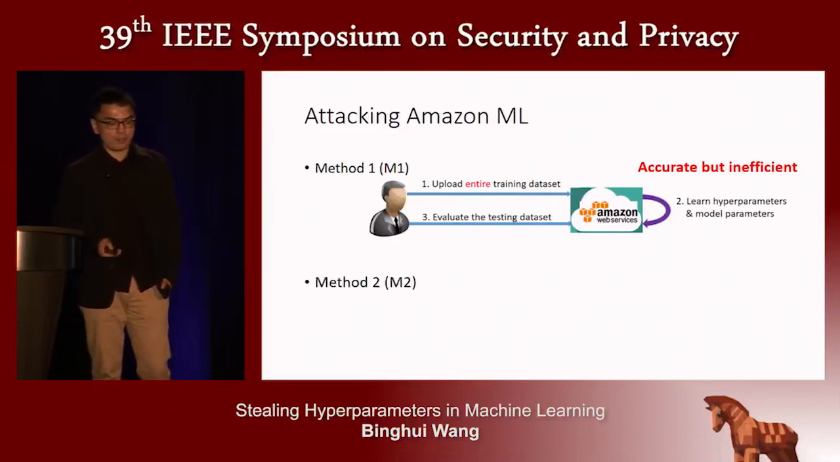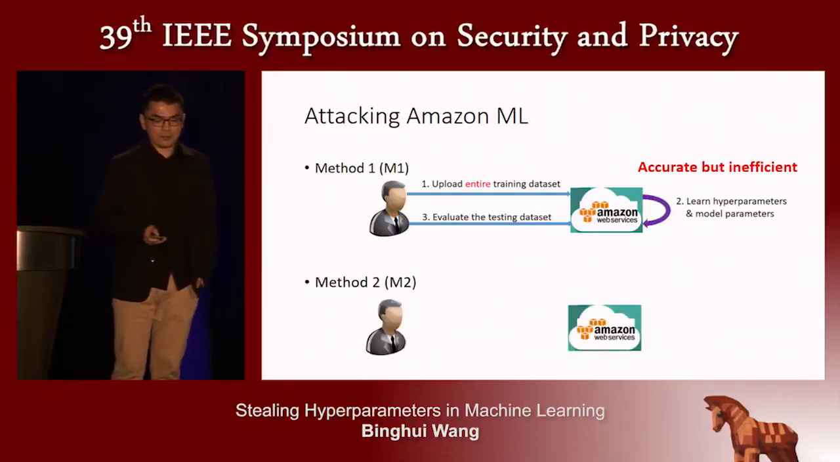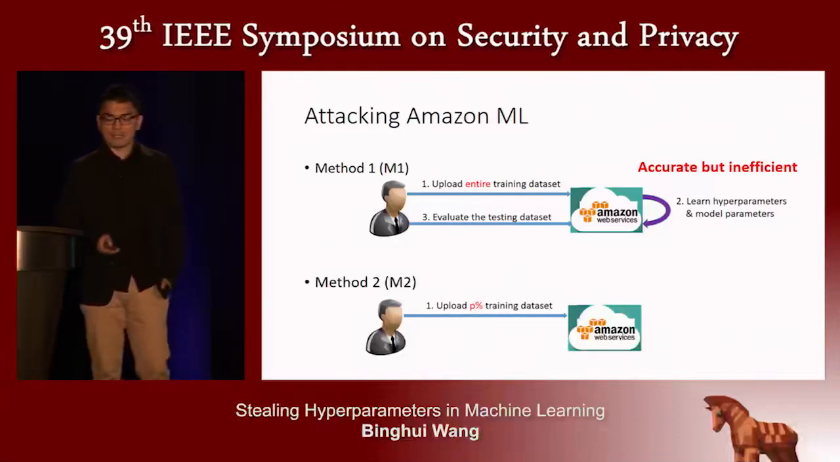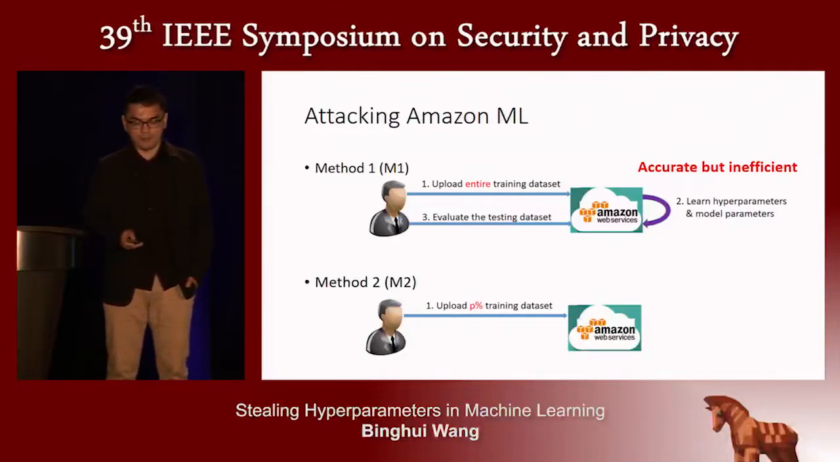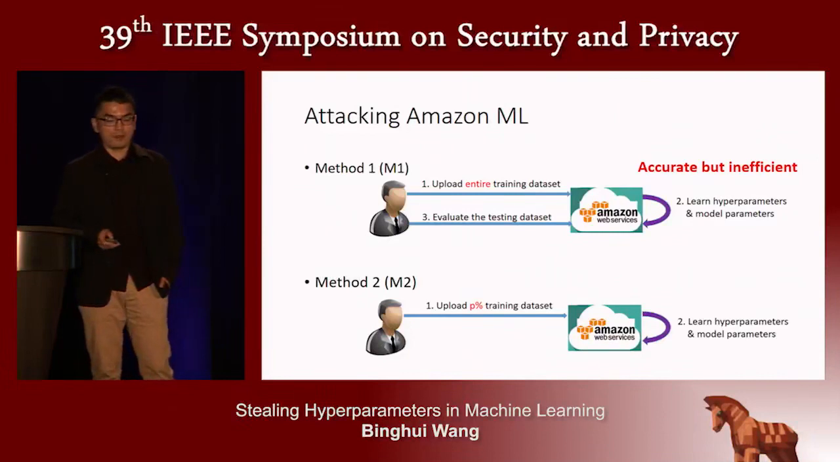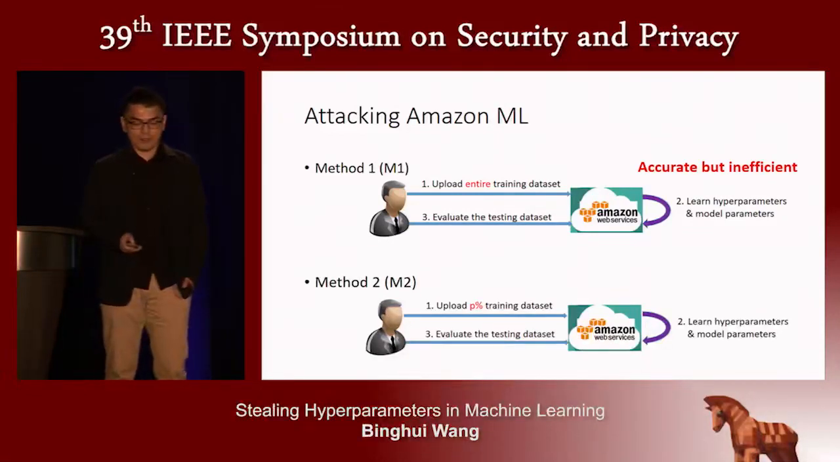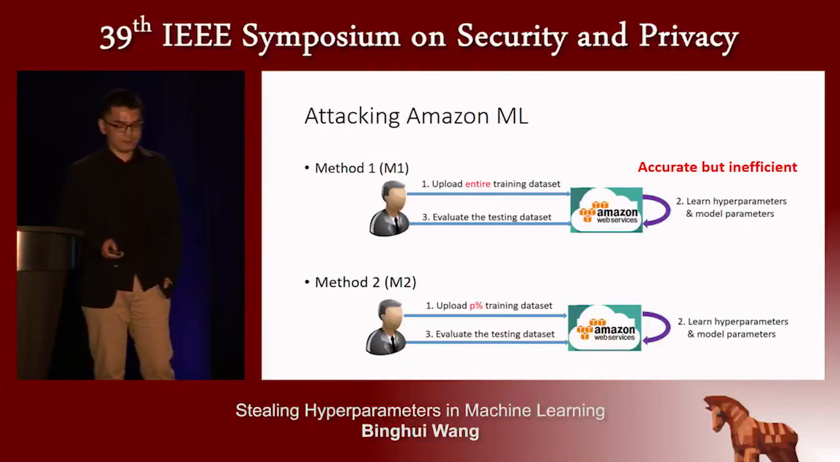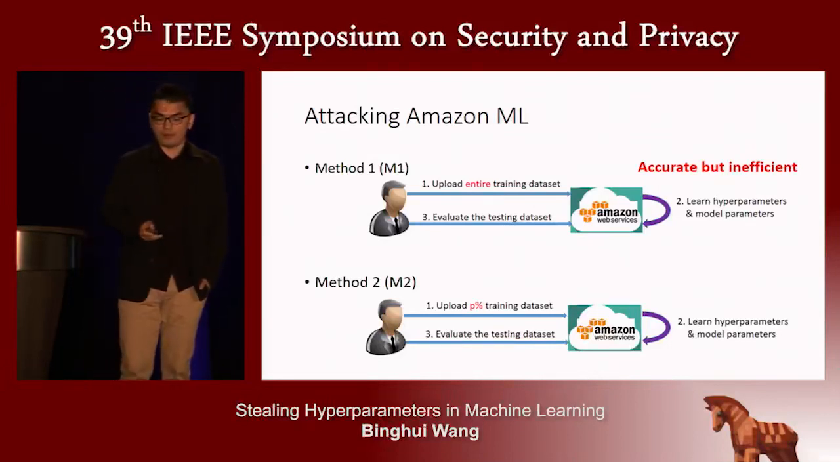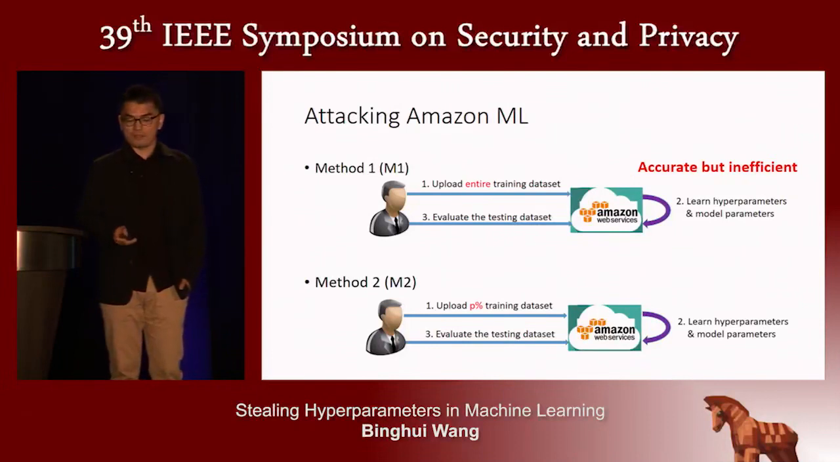So another choice is M2. In M2, a user uploads a subset of the training data set to Amazon Machine Learning, and then Amazon Machine Learning learns hyperparameters and the model parameters over this subset, and then the user evaluates the testing data set by querying the machine learning model trained over this subset.